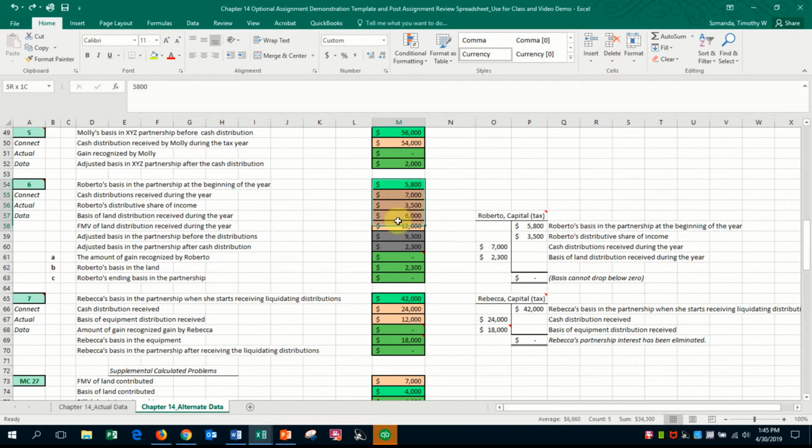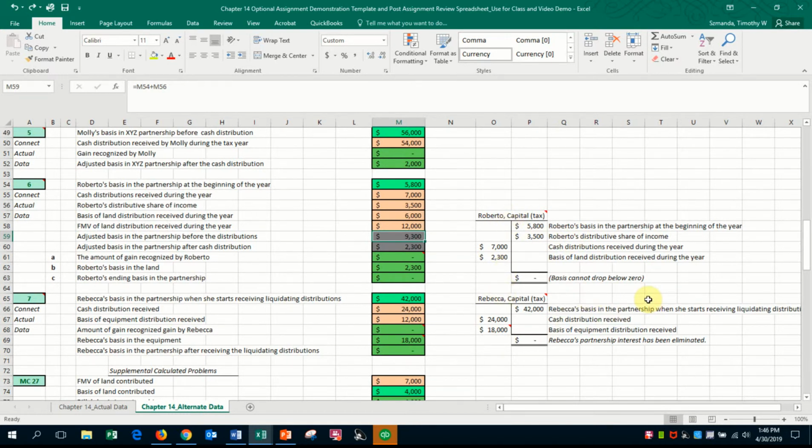And I just, of course, in the first cells, listed what was given. Now, the first thing I did is calculate the adjusted basis in the partnership before the distribution. I also kept some T accounts. You could have listed these as investment accounts for a limited partnership. It doesn't really matter. In this case, we're just trying to deduct and add to these basis balances. So I kept T accounts going so that I could update any changes to the basis for both Roberto and Rebecca.